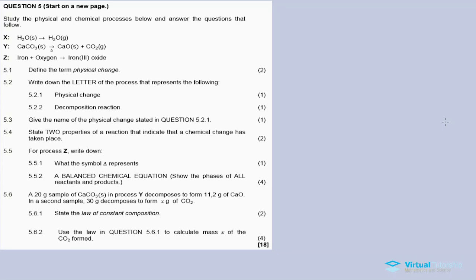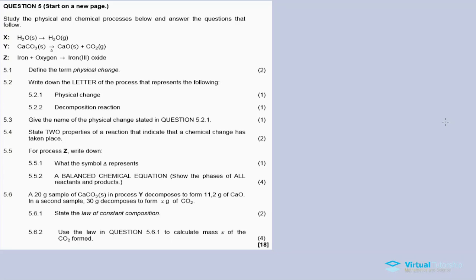Now question 5 is interesting because it covers several topics. We are talking about types of reactions, balancing chemical equations, as well as the law of constant composition. Well, question 5 is set out like this: study the physical and chemical processes below and answer the questions that follow.